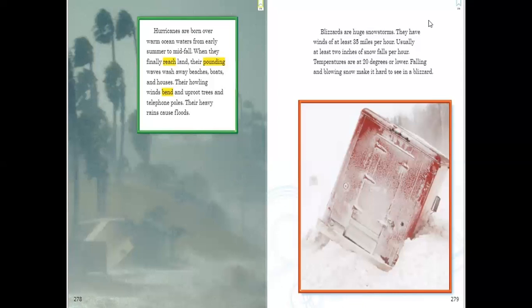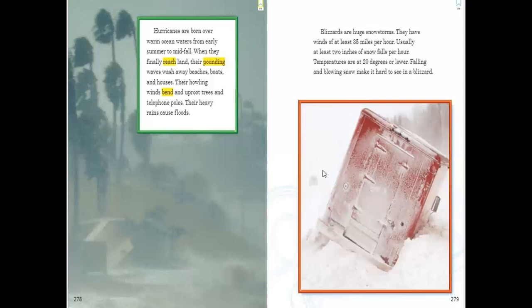Here, let's move to another weather condition, which is blizzards. They are huge snowstorms. They are also storms, but they are not ordinary storms. They are snowstorms with ice and snow. They have winds of at least 35 miles per hour. Usually at least 2 inches of snow falls per hour. Temperatures are at 20 degrees or lower. Falling and blowing snow make it hard to see in a blizzard.